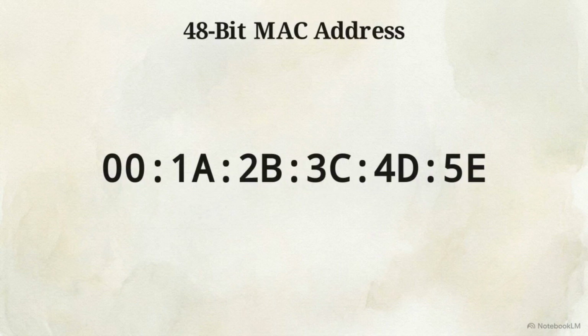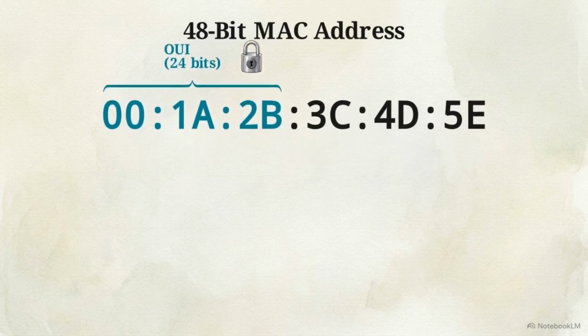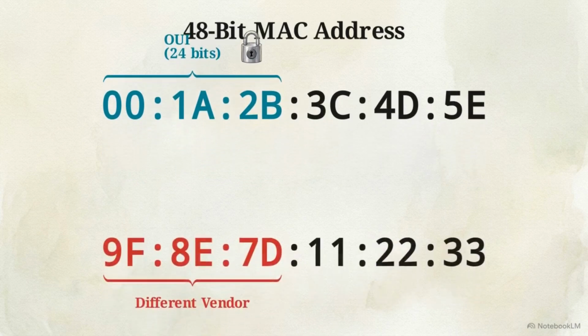To solve this, every single Bluetooth device is hard-coded with a mathematically unique 48-bit MAC address, represented here by 12 hexadecimal digits. The first 24 bits make up the organizationally unique identifier, or OUI. This block is assigned directly to the hardware vendor. The remaining 24 bits are divided further.